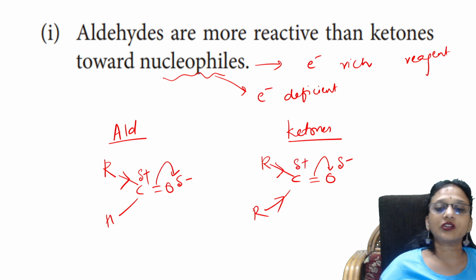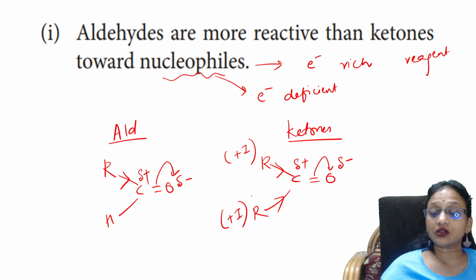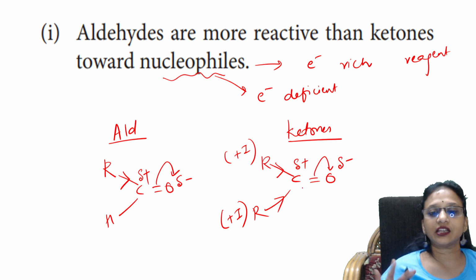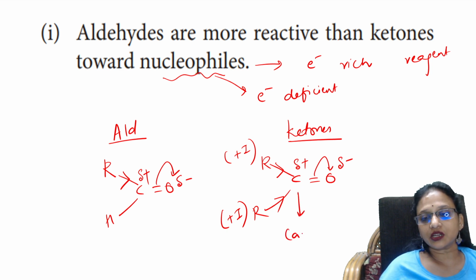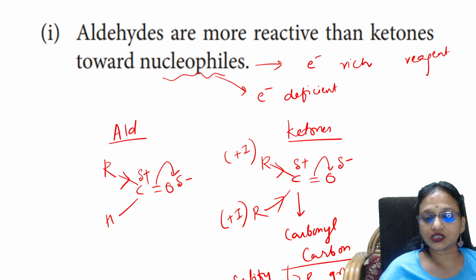Already this is a plus I group which is donating, and this is also a plus I group which is donating. So when both are donating, the carbonyl carbon has better electron density. This carbonyl carbon's positive charge is satisfied by two R groups. Two R groups will go and satisfy the positive charge. Done now, students?